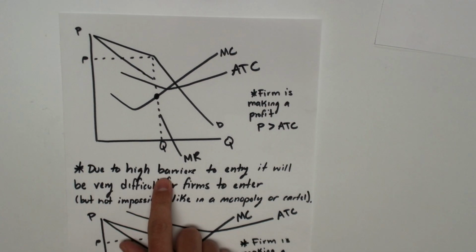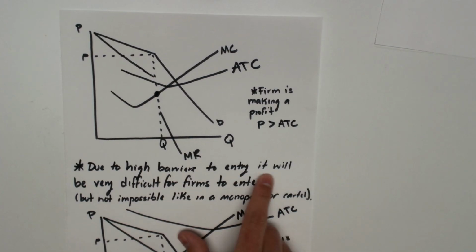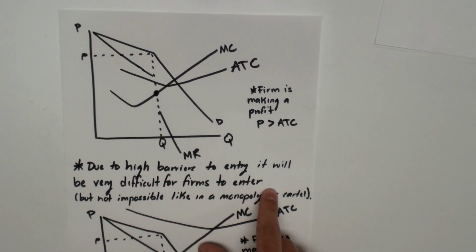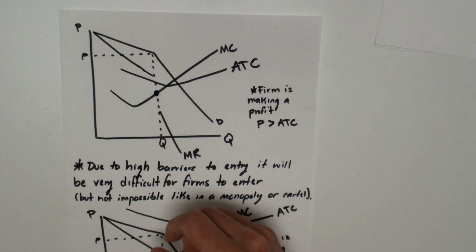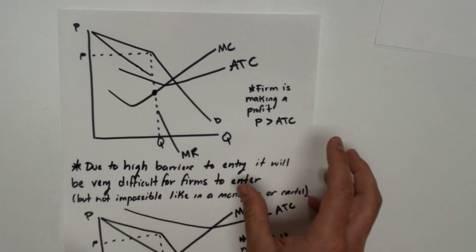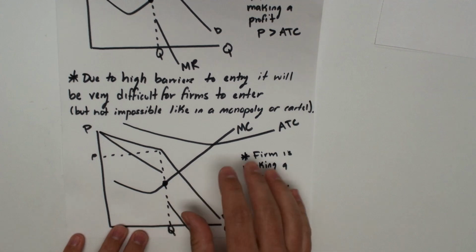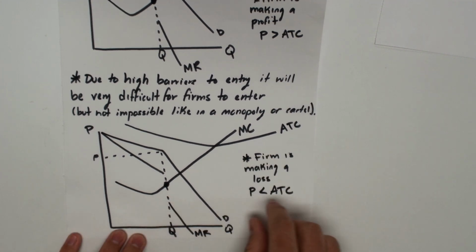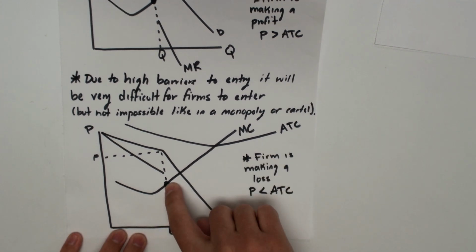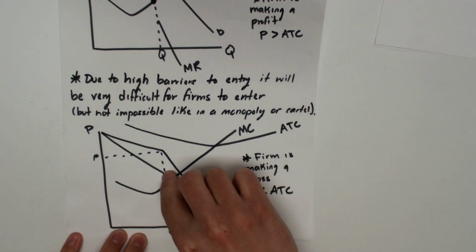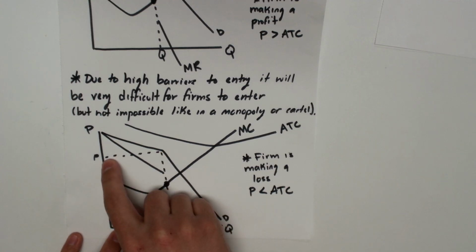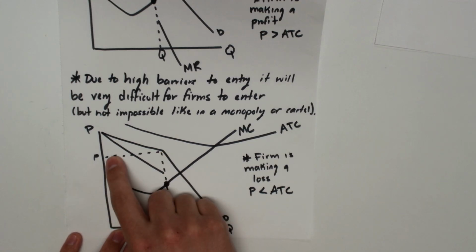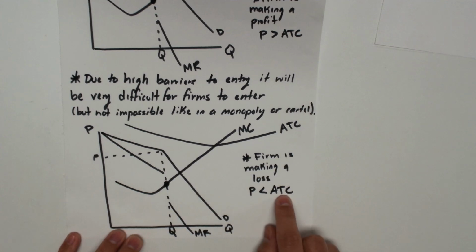Now, due to high barriers to entry, it will be very difficult for other firms to enter, but not impossible like a monopoly or a cartel, just very, very difficult because there's so many barriers in an oligopoly market. Here you can also see a non-colluding oligopoly. Again, they're going to produce where MR equals MC, which is right there in that range of MR at the kink. And they're going to charge up to the demand curve to set the selling price. Here, since the price is less than the ATC, they're making a loss.